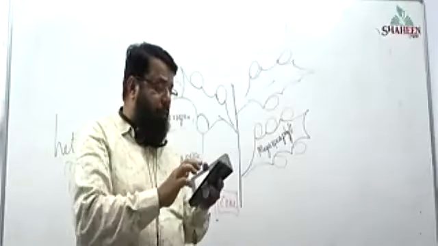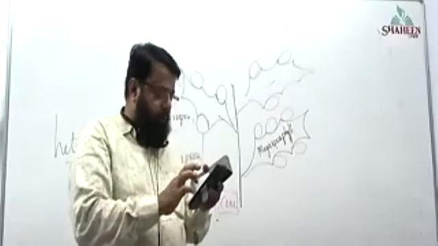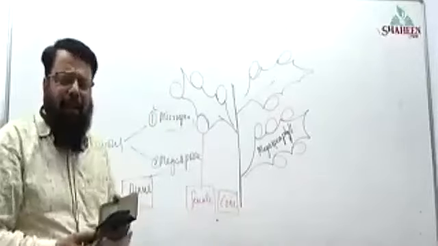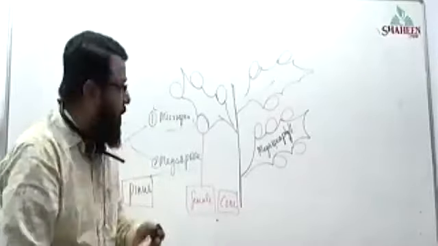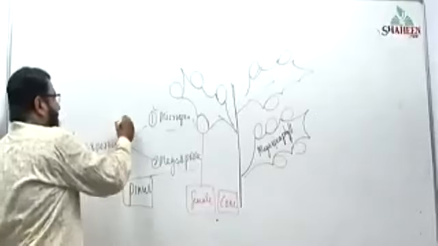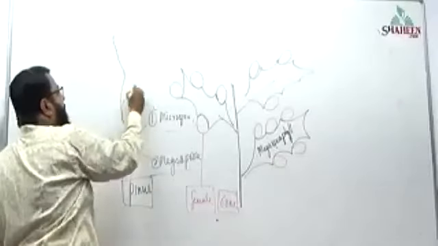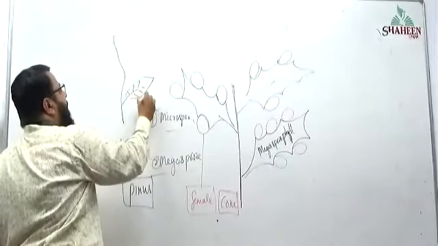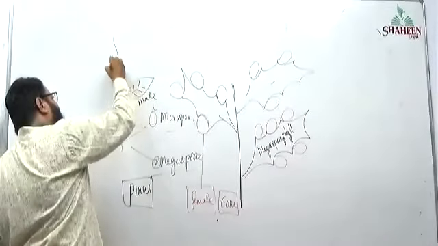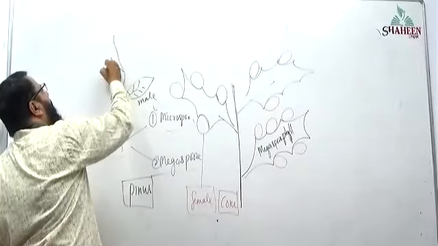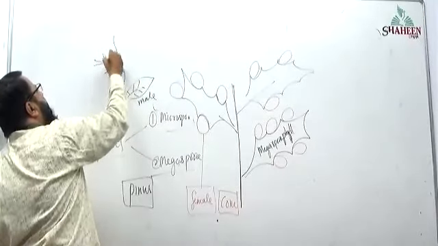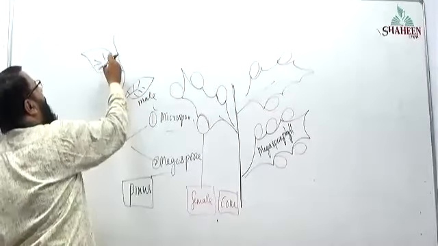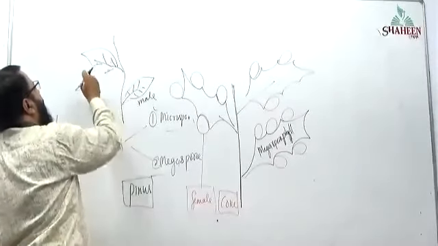Girls are quiet today. I don't know why. Bisexual. Very good. Bisexual. That means a monoecious pine tree produces a male cone or strobili here, and the same plant is producing a female cone. Male cone as well as female cone.